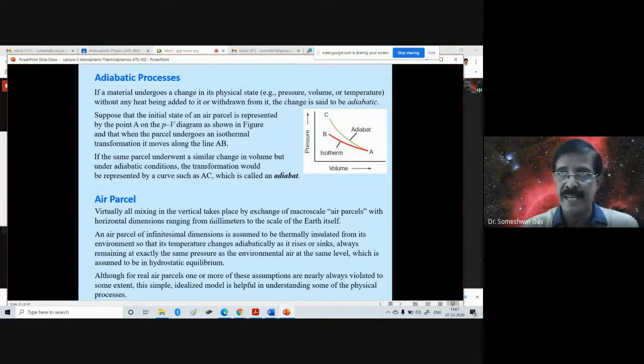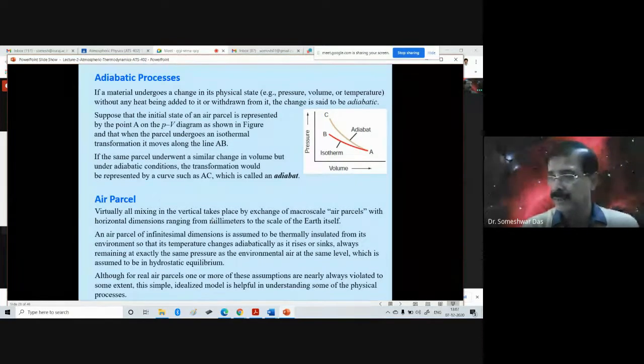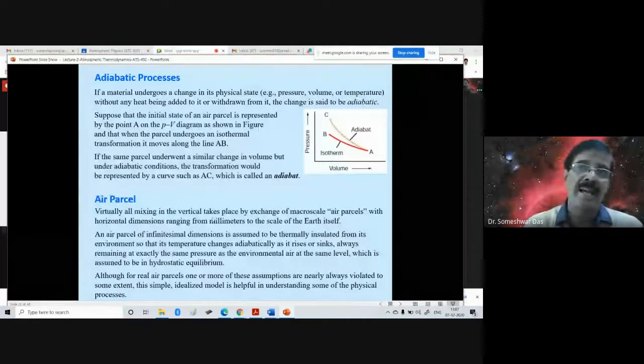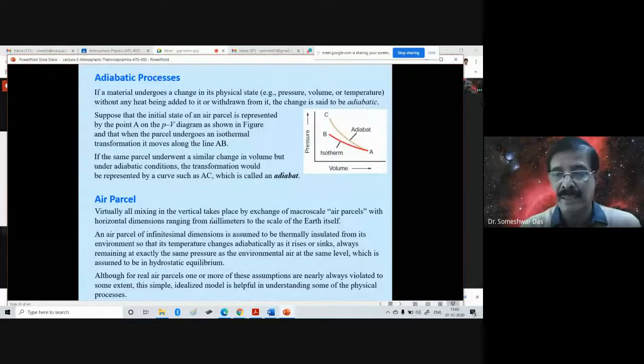So when we say an air parcel, you can imagine a parcel of air having a size that depends. It can be the size of a big building, or it can be the size of a big city. Suppose I am living in the Central University of Rajasthan, and the campus is, let us say, 650 acres.